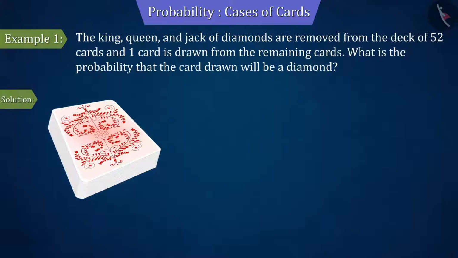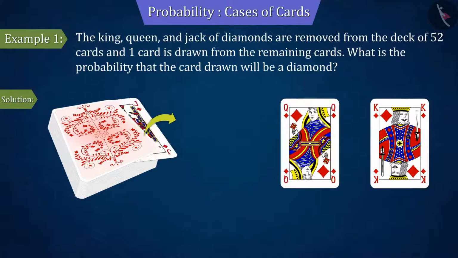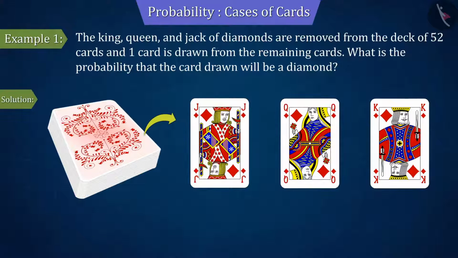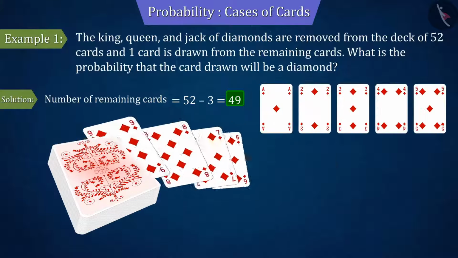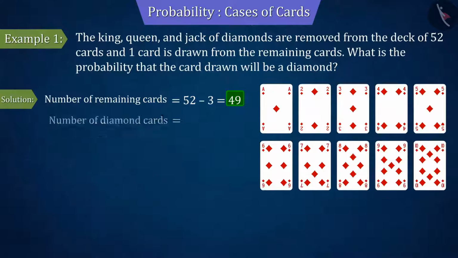From the given information, if the 3 cards of king, queen and jack of diamonds are removed, then the number of cards left in the deck of cards is 49. Since we have to find the probability of getting a card of diamonds, we know that by removing 3 diamond cards, the number of remaining diamond cards in the deck is 10.